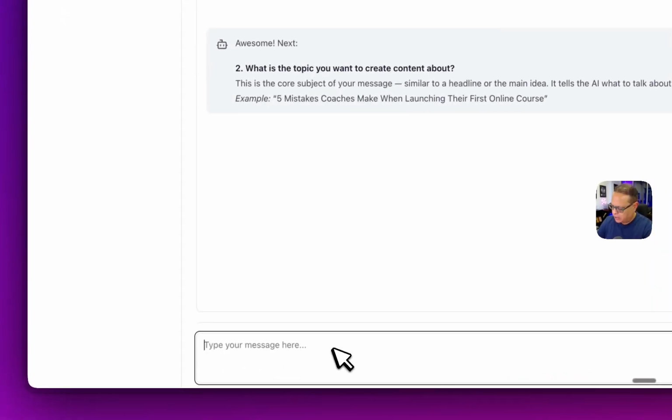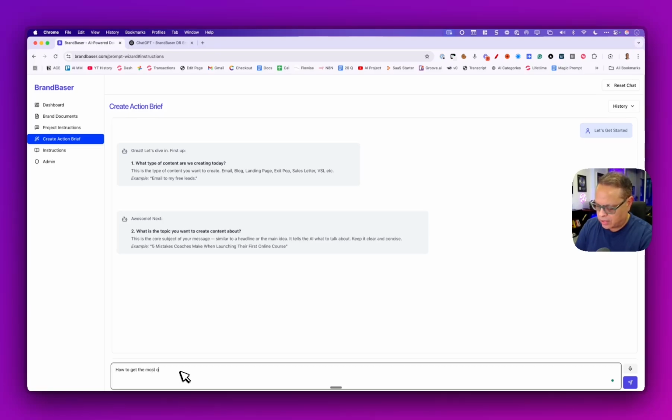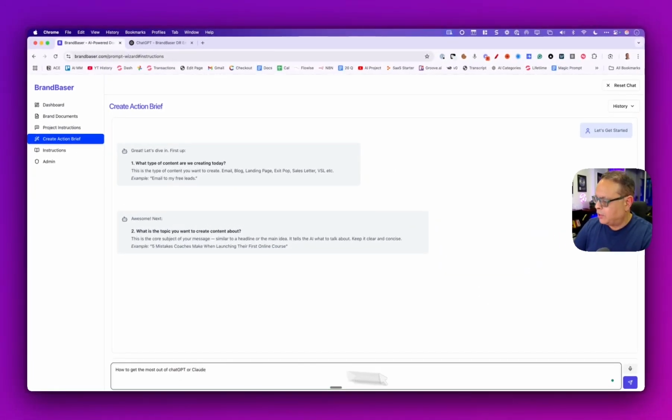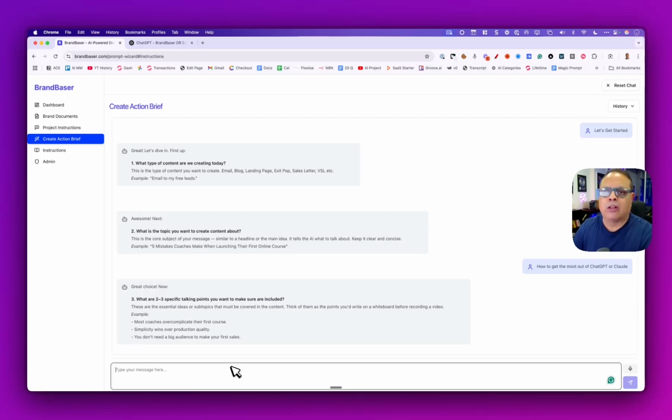All right. So we're just going to put here how to get the most out of ChatGPT. And or Claude, we'll even put here, or Claude. You'll even notice I have a little microphone here for you that if you want to use your microphone as well, or instead of typing. So let's just answer that here. Let's go through the rest of these questions. Here, what are the 3 talking points you want to talk about? You can do 1, 2, 3, 5 talking points. The more you put, the better content you're going to get. So I'm just going to press a little button that'll transcribe this for me.